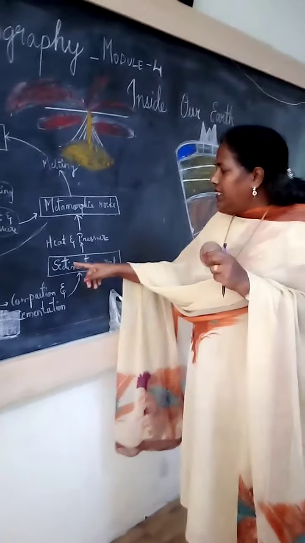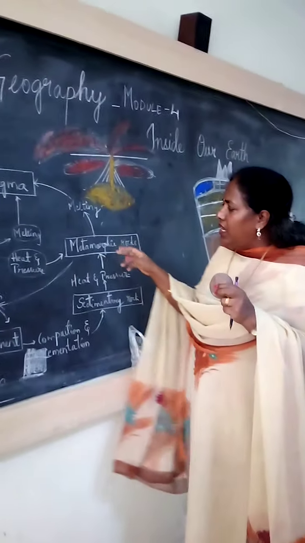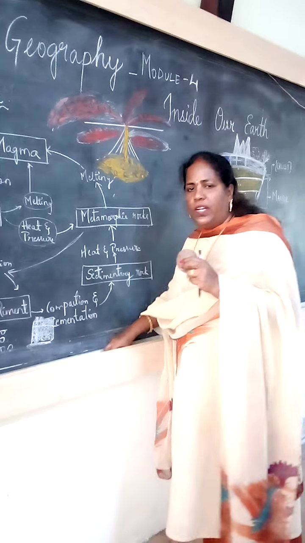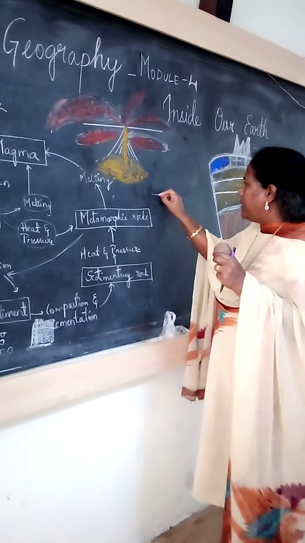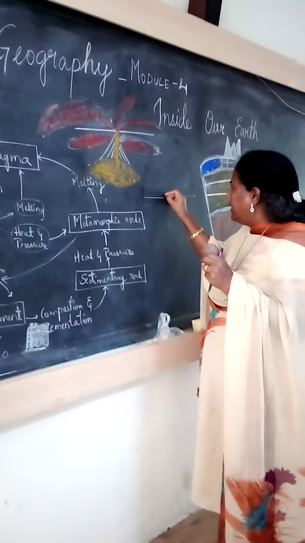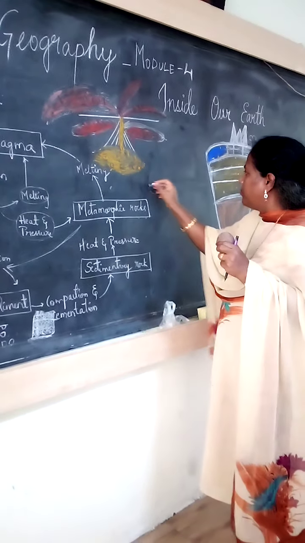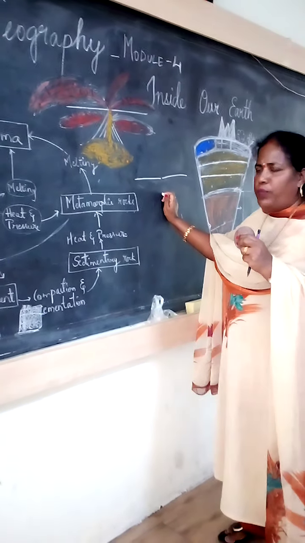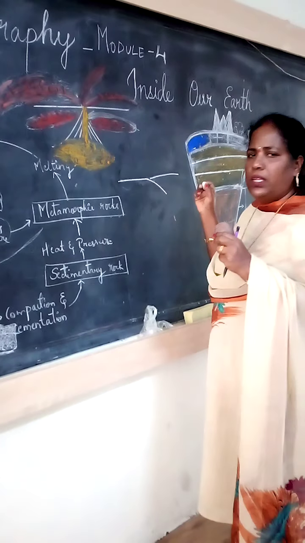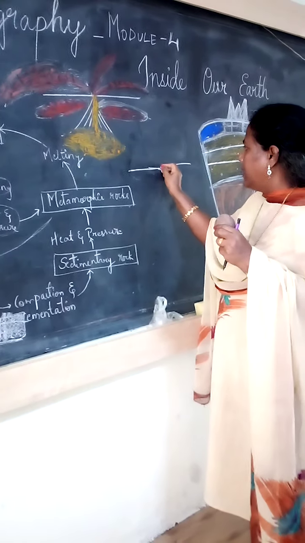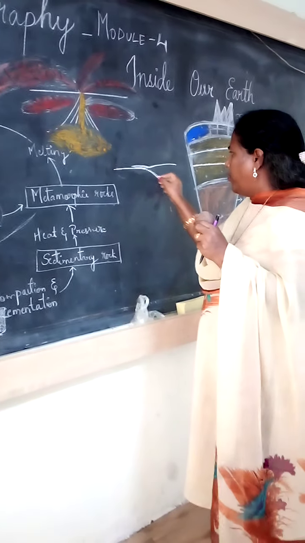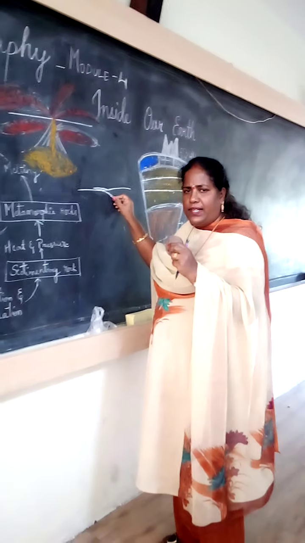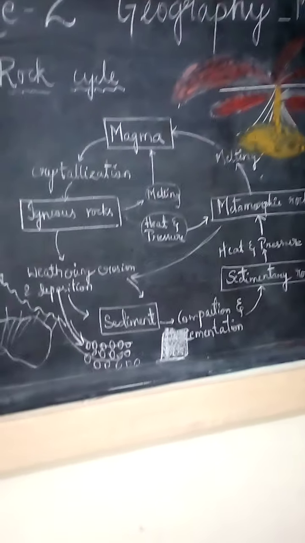So here the sedimentary rocks and igneous rocks are going into the magma inside. How they are going, I told in the previous module also: the movement of the plates. When the tectonic plates are coming together in convergence, one plate is going down below the other plate. This plate is going upward and this plate is coming downward. The rocks there may be igneous rocks or sedimentary rocks. Both rocks are there.